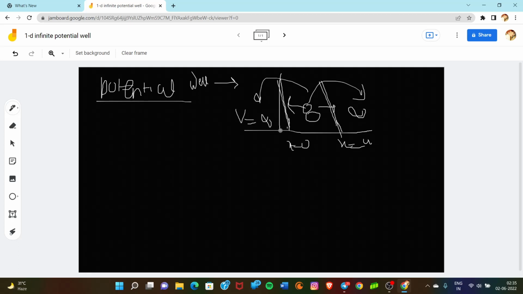These walls are rigid and impenetrable. We also have to assume that when the particle or the matter wave collides with these walls, it gets knocked back into the system without loss of any energy. Simply, we can say that it is an elastic collision.